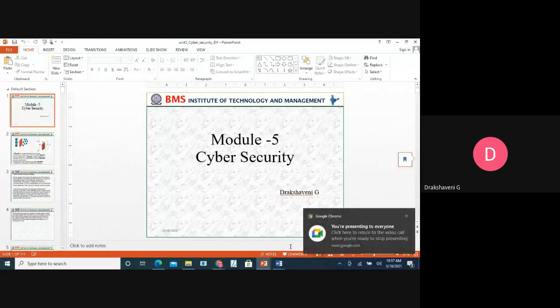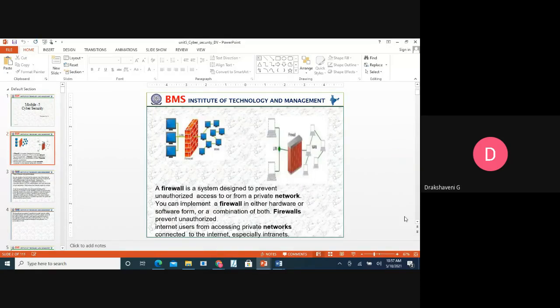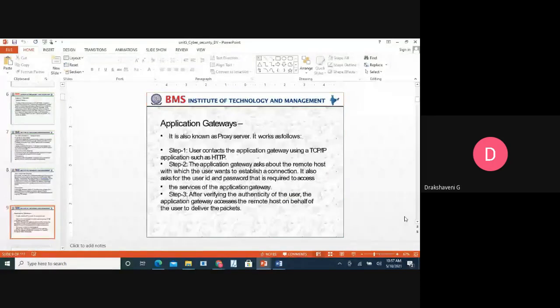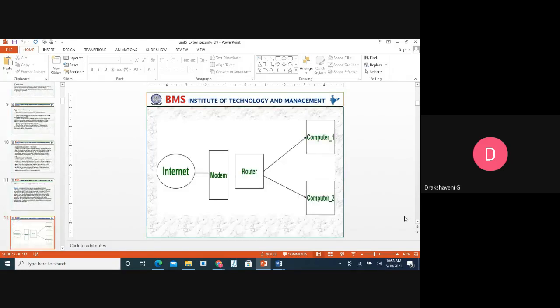Okay, a long time back we started with module 5, and we were seeing what is a firewall. All these we have seen in the last few classes. What are the applications? What are the routers? Routers and firewall.